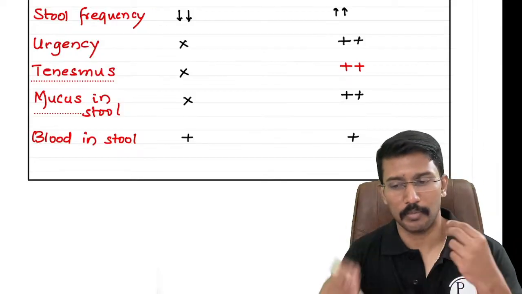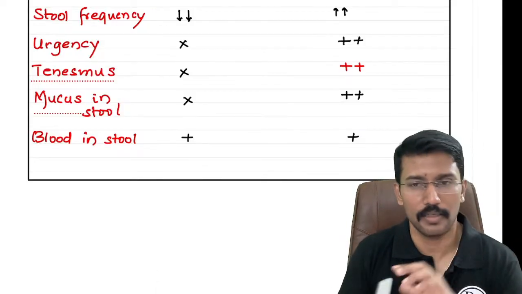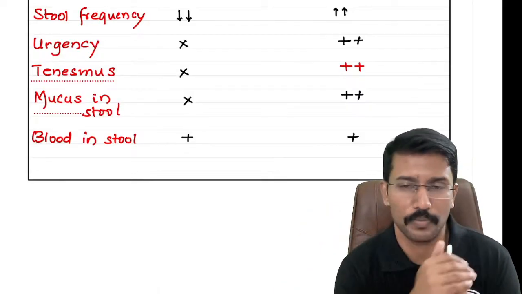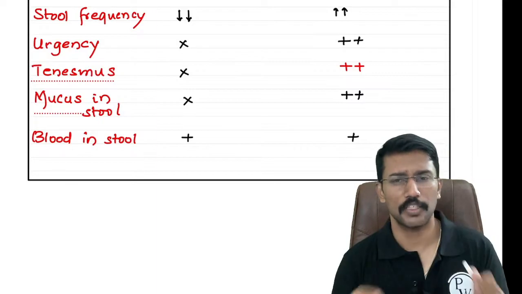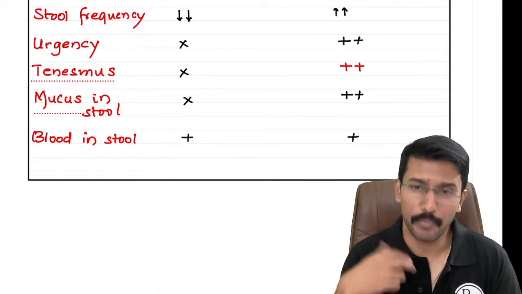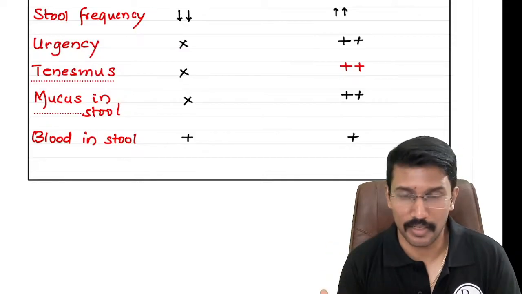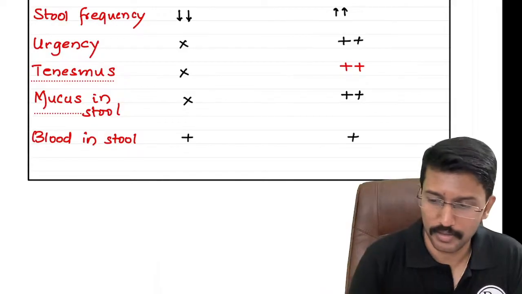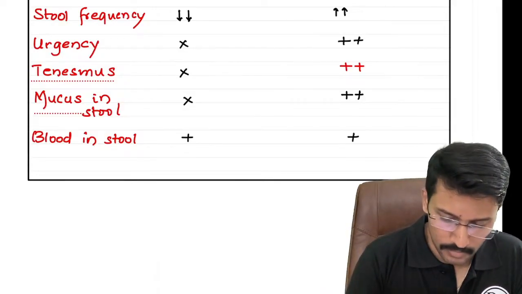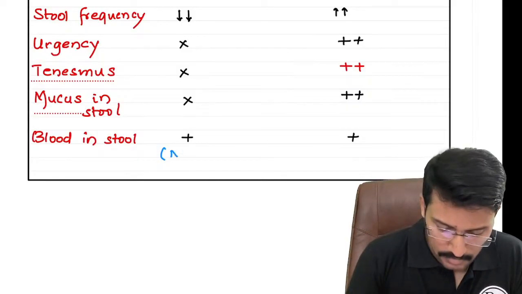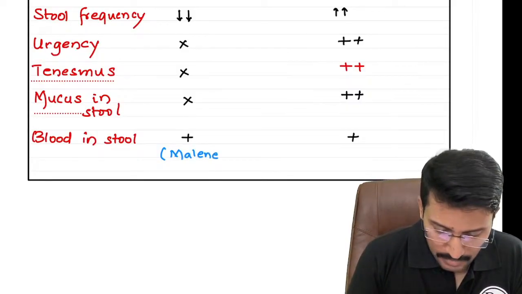But if, let me say, I start bleeding in the duodenum, right? By the time this blood reaches my rectum and passes out in the stool, will it look like frank fresh blood? No, right? Because this blood will get partially digested by the digestive enzymes produced by my intestine. So how is this blood going to look? This blood will slightly be darker, right? What do we call it? We will call it melena.